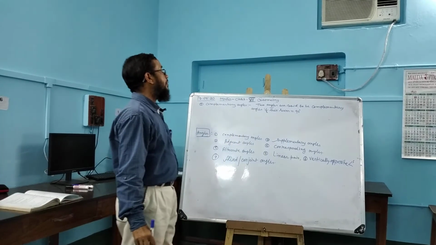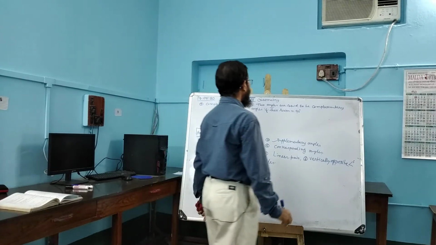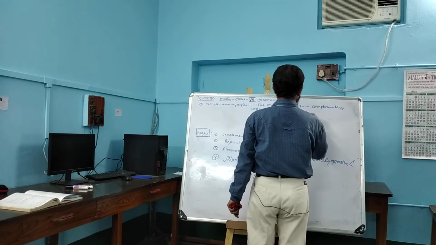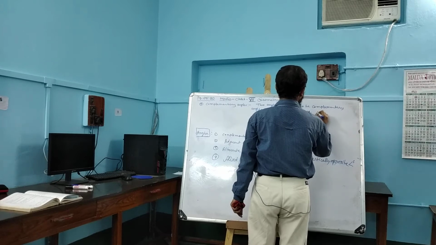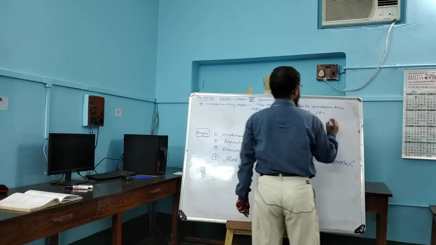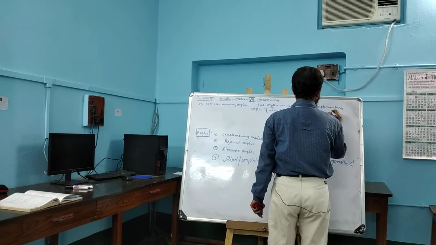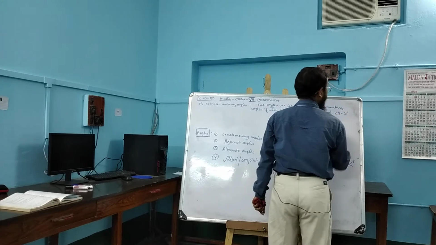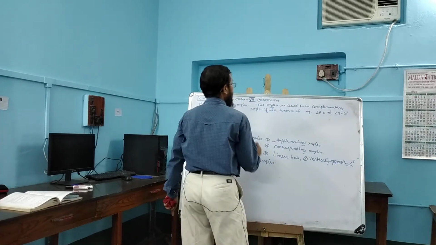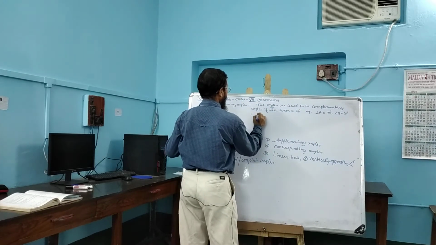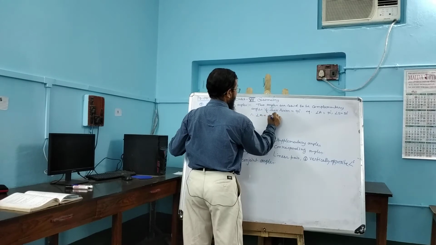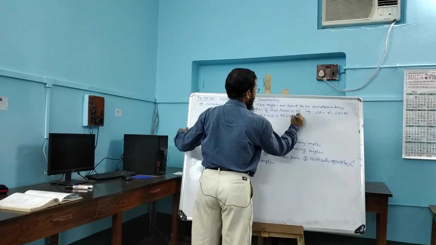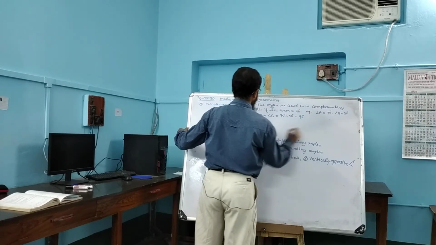Two angles are said to be complementary angles if their sum equals 90 degree. Example, angle A equals 70 degree, angle B equals 20 degree. Therefore, angle A plus angle B equals 70 degree plus 20 degree equals 90 degree.